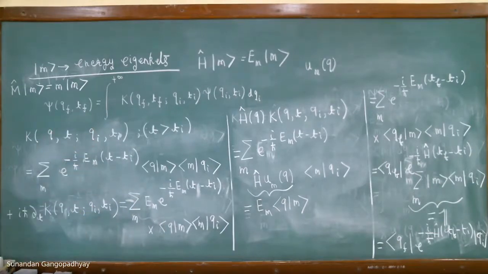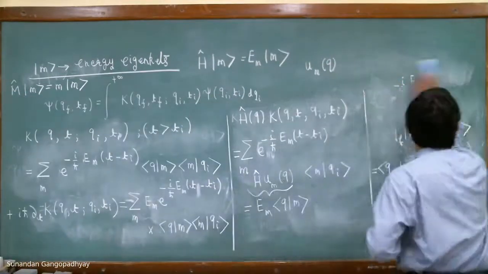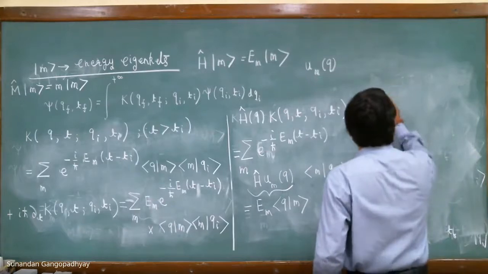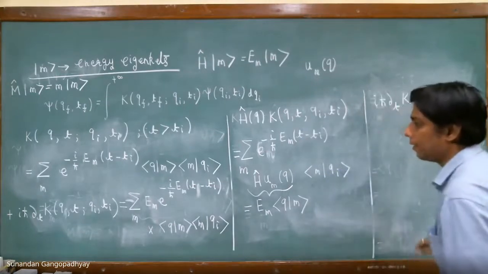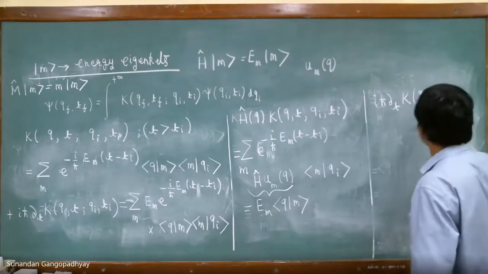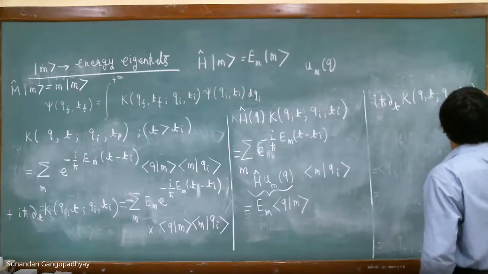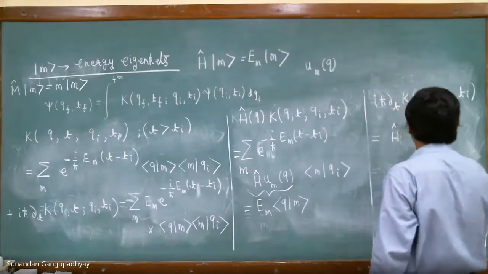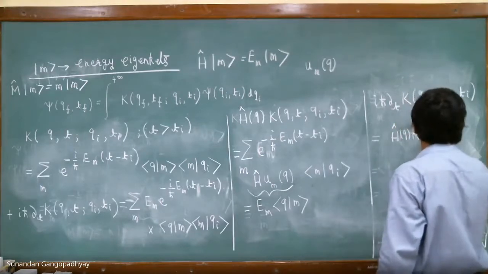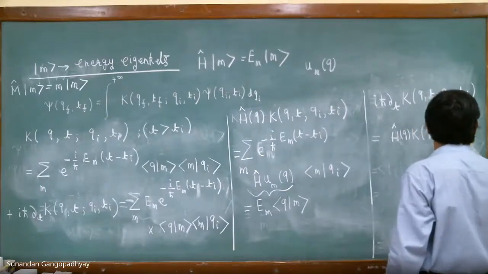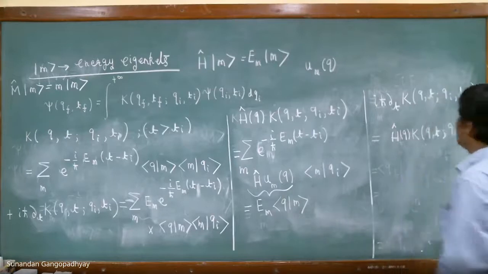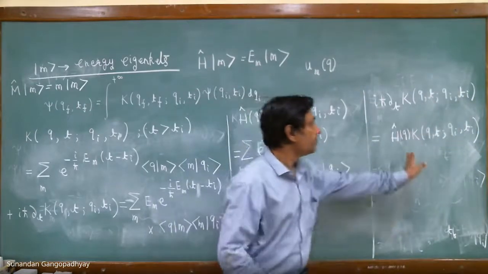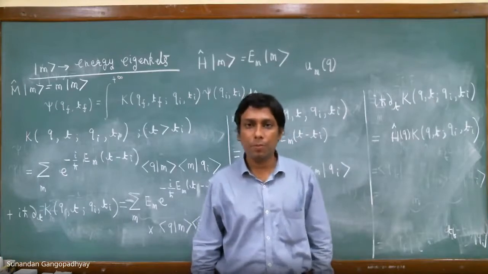Therefore, this thing is equal to i h bar del by del t of K of Q, t; Qi, Ti, that is equal to H hat Q acting on K. So you can see that the propagator indeed satisfies the time dependent Schrodinger equation that we have proved. I hope this is okay.